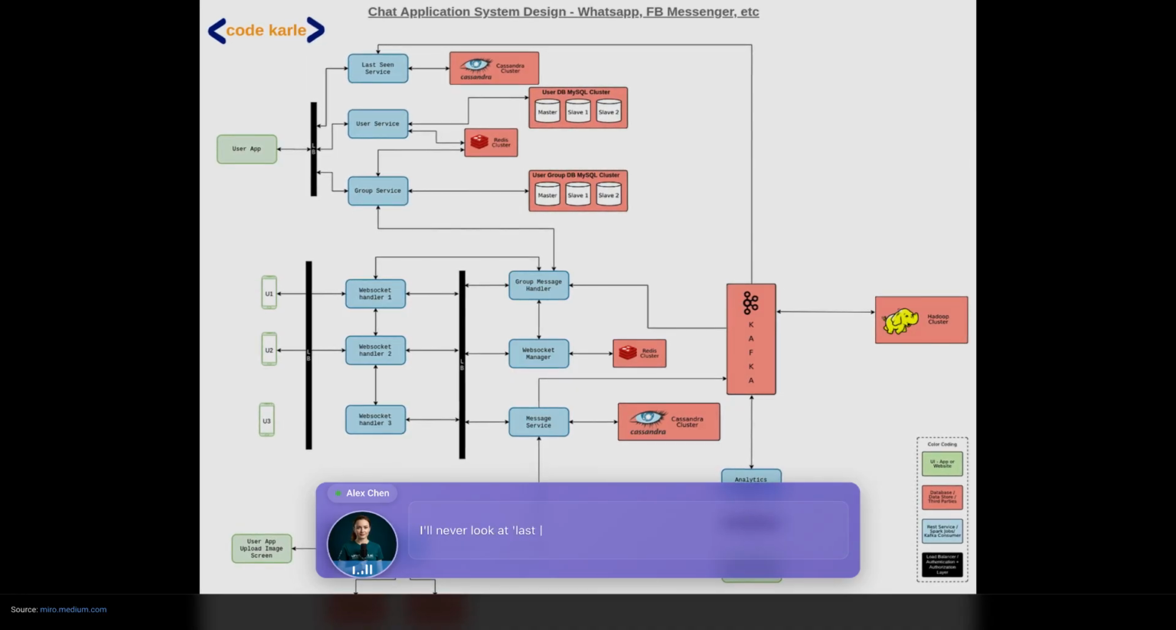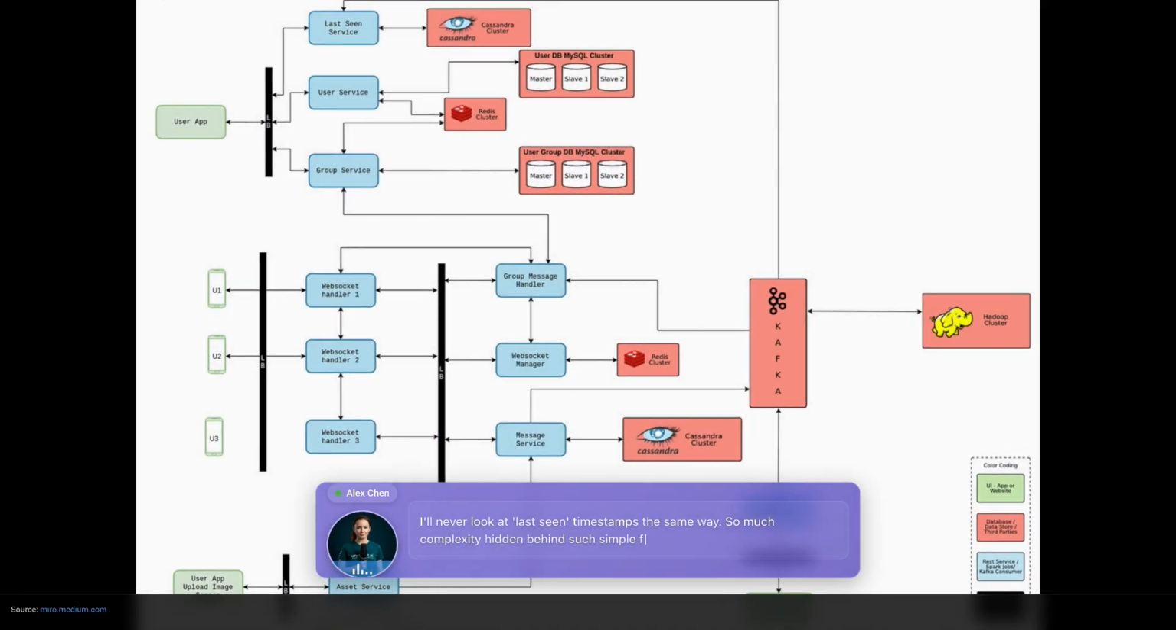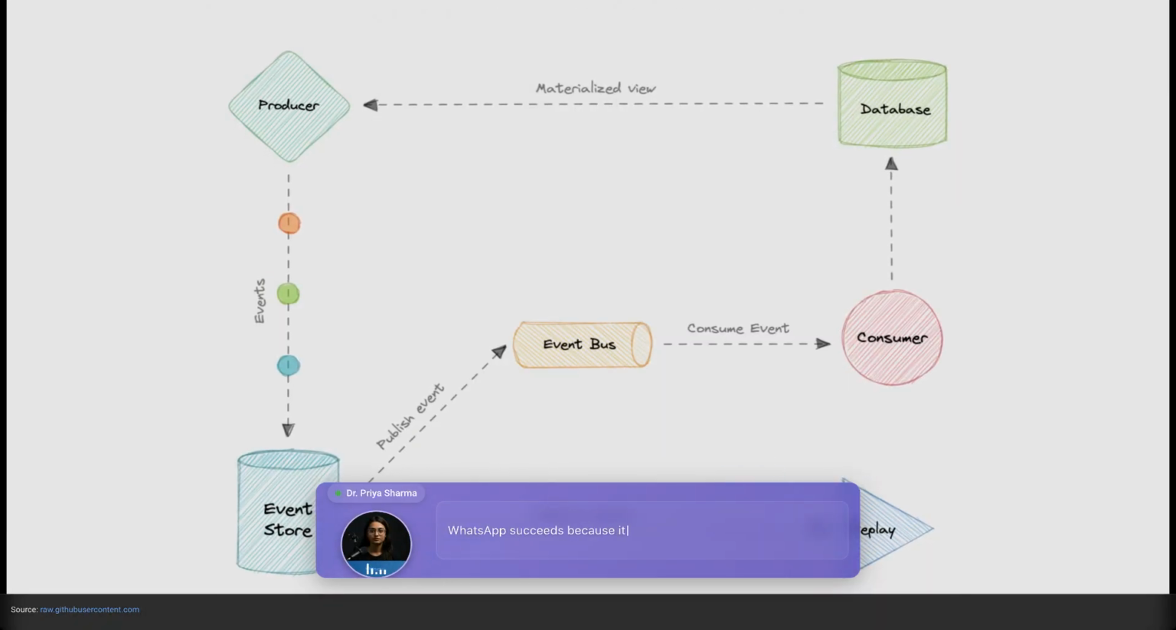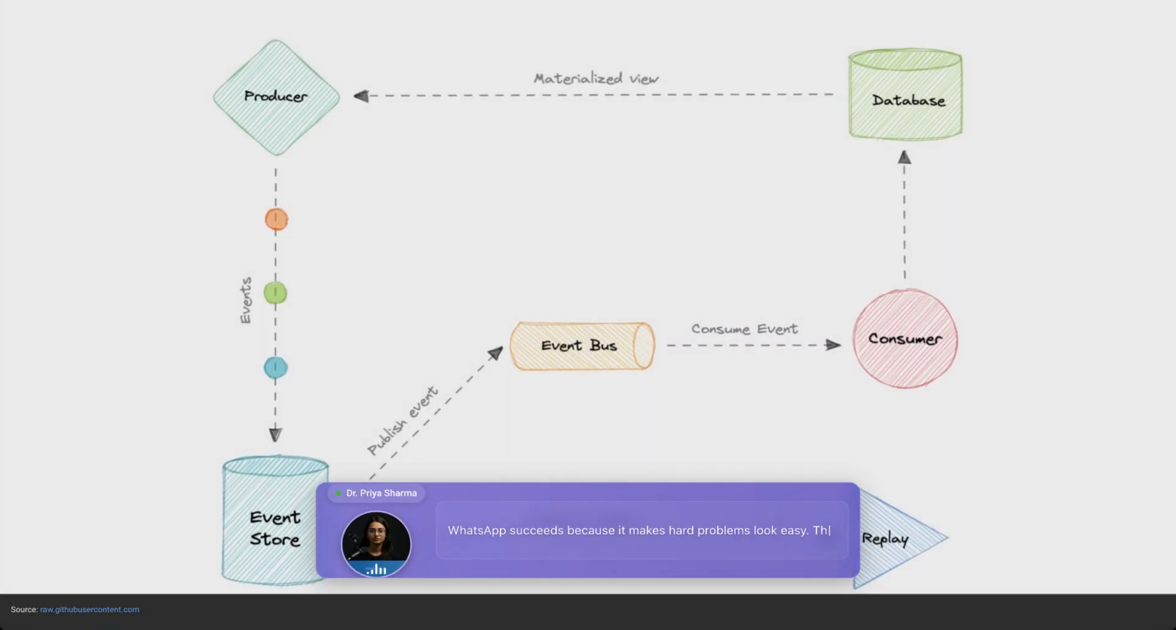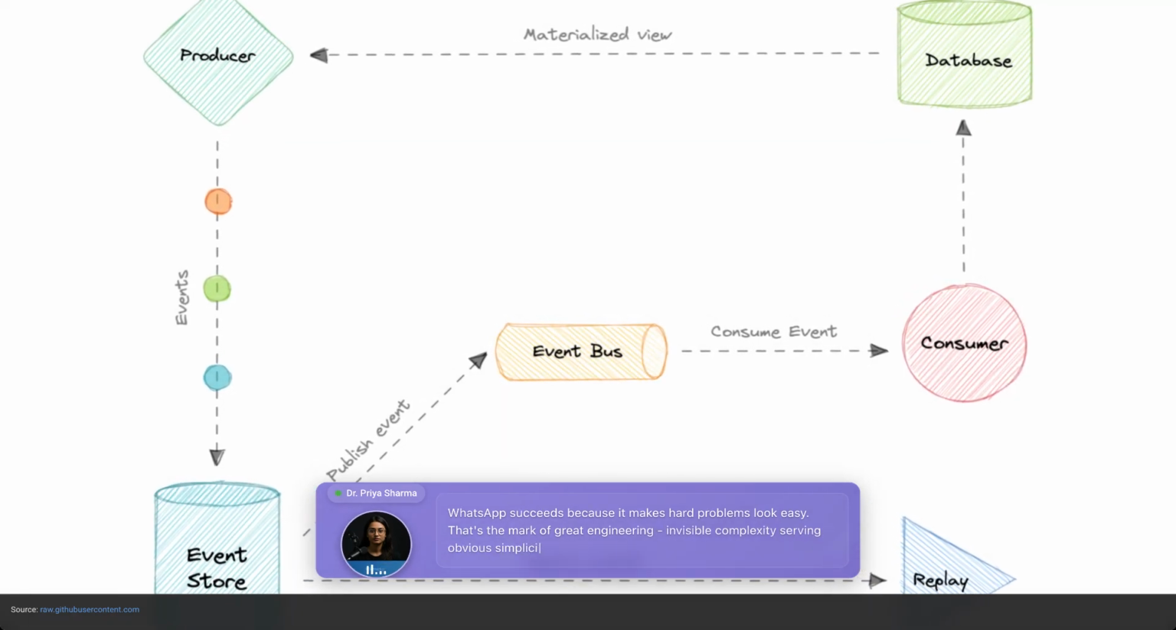I'll never look at last seen timestamps the same way. So much complexity hidden behind such simple features. WhatsApp succeeds because it makes hard problems look easy. That's the mark of great engineering, invisible complexity serving obvious simplicity.